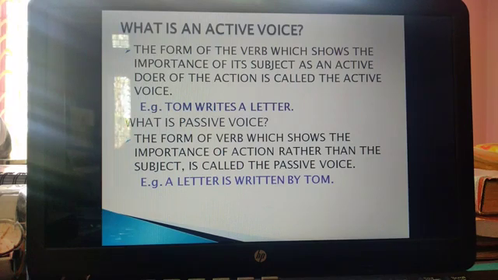Second comes the passive voice, the form of the verb which shows the importance of action rather than the subject is called the passive voice. In case of passive voice, we give more importance to the action and less importance to the subject. For example, a letter is written by Tom. In this sentence, we are giving more importance to the action of writing. So it is a passive voice.